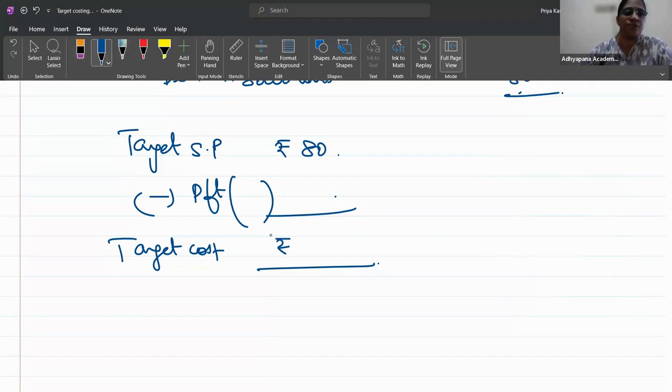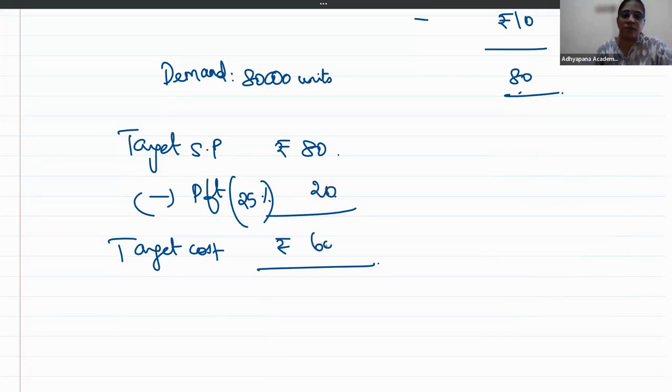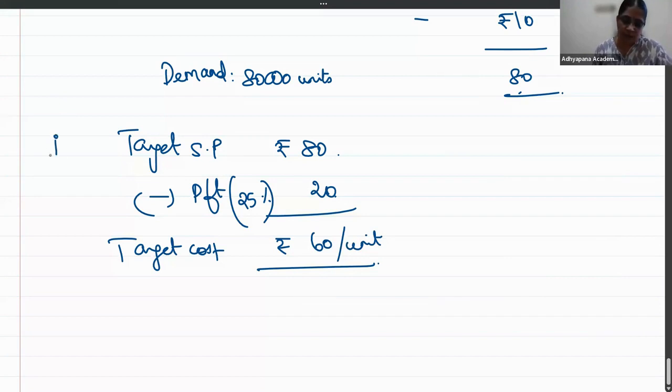So 80 into 25%. What is 25% of it? 20. So what is your target cost then? 60 rupees per unit is your target cost. This is the first subdivision of the question.